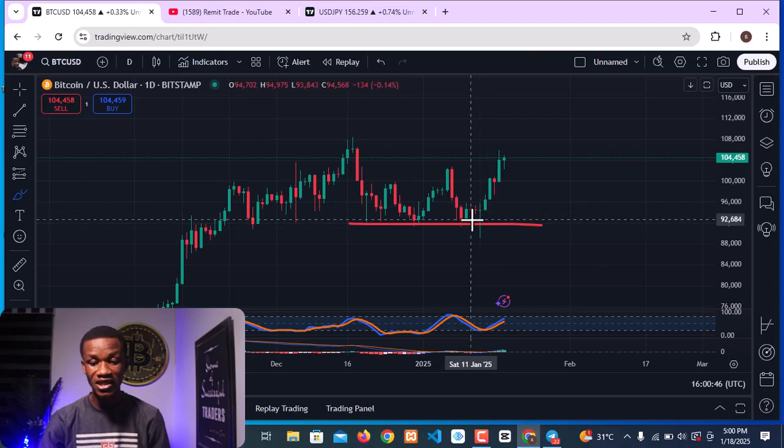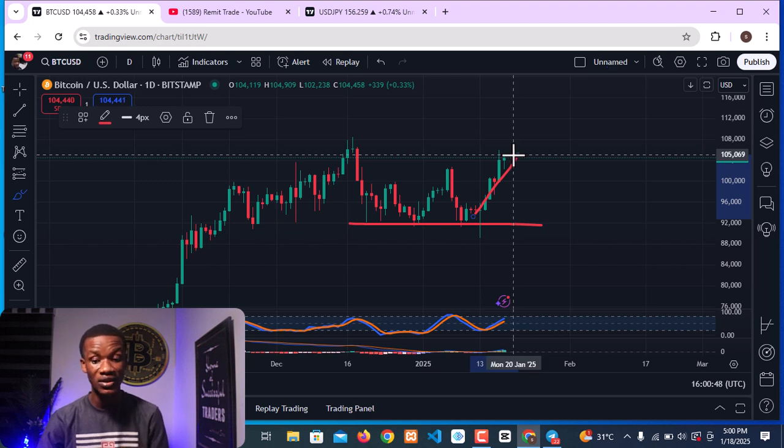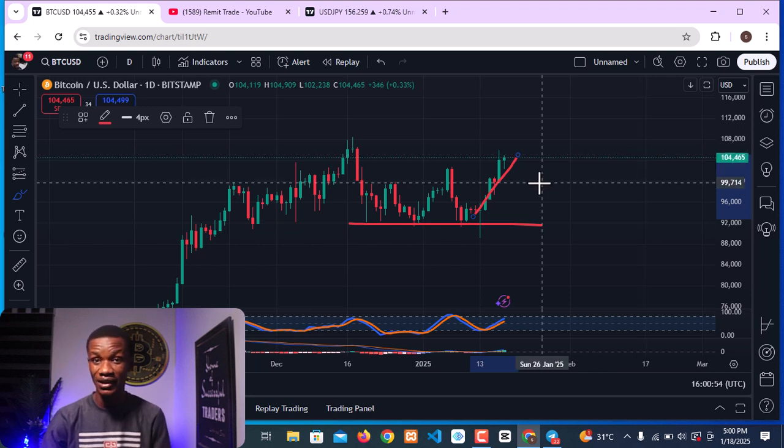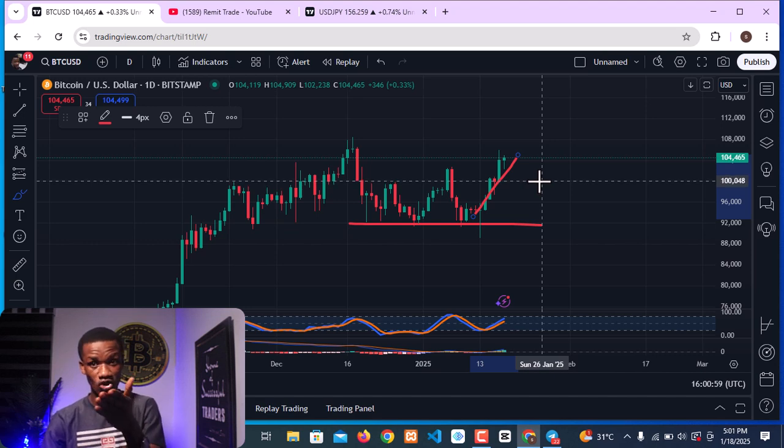And if you look at what happened before inauguration in 2017, the market moved upward a little bit, and then we saw consolidation, okay? Before that aggressive super pump in the market. If you look at the case of Joe Biden, the market was dropping down a little bit in January, and then after the inauguration, the market continued to drop, found support, and began to move all the way to the upside.